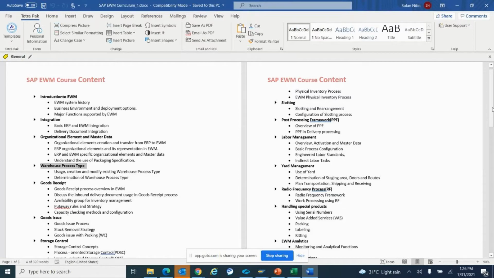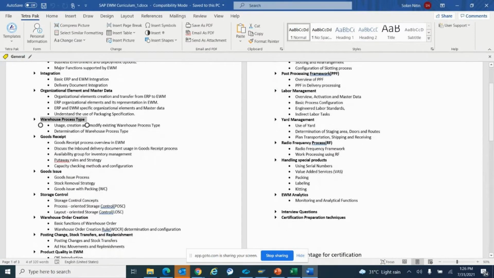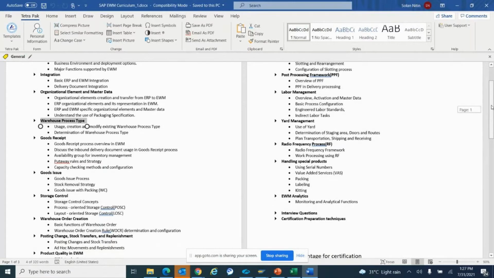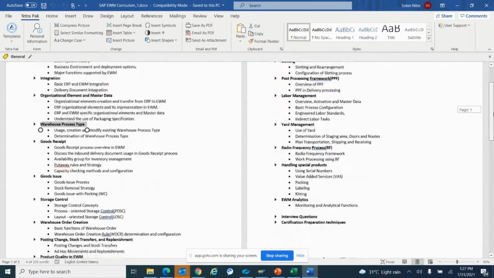Then analytics about the EWM, we have the EWM monitors. Under that monitor we have different analysis tools and other things that we will check in detail when we cover this particular session. So at a high level, this is the course content of EWM that we will be looking at.